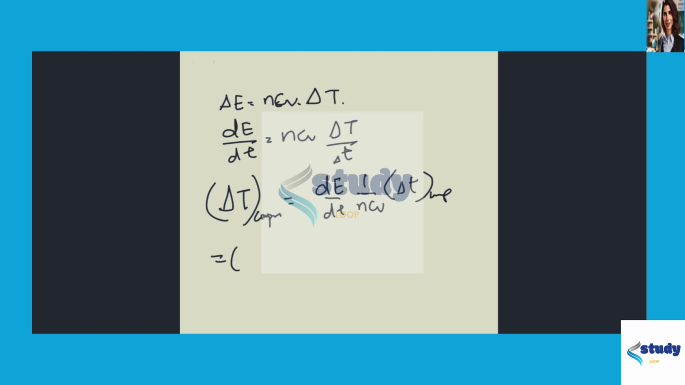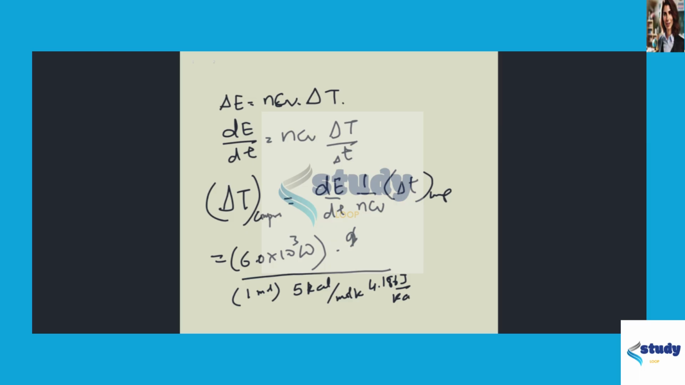We found dE/dt already, which was 6 kilowatts, so that's 6.0 times 10 cube watts times 1 by n, which is 1 mole, times Cv, which is 5 kilocalorie per mole Kelvin. And we know that 1 kilocalorie is 4.186 kilojoule, so that's there, times the time, 0.2 seconds. This gives us 57 degrees Celsius.